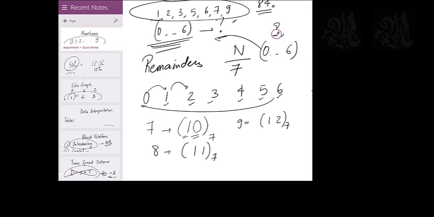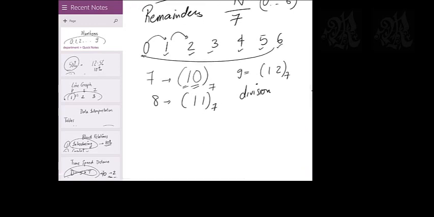So we invent a new method which is called division. We don't count anymore. Successive counting is called multiplication. Successive subtraction is called division. Basically we have just one operation in the world, which is addition. Negative addition is called subtraction. Continuous addition is called multiplication. Continuous negative addition is called division.